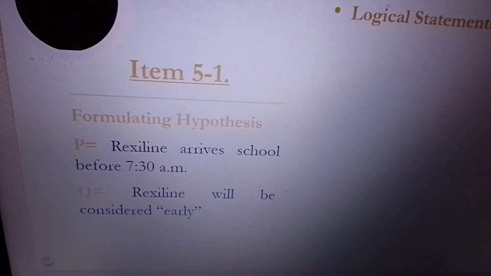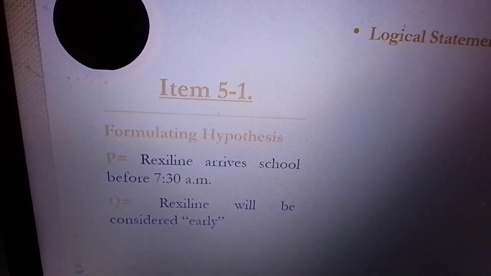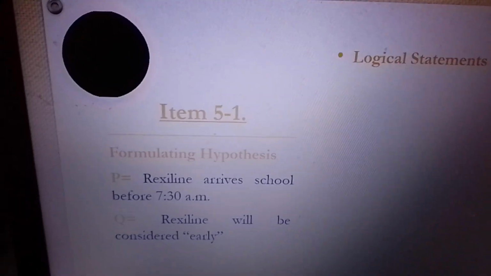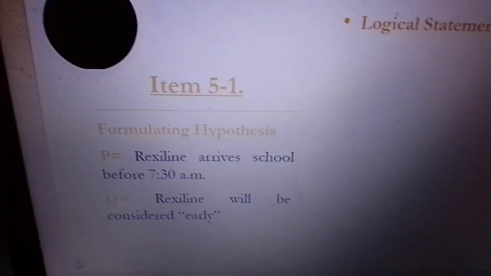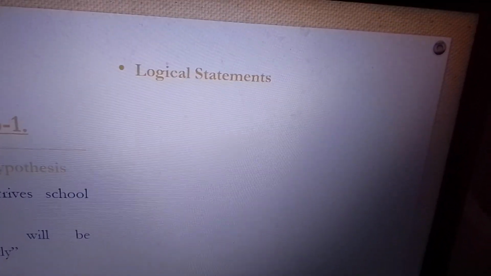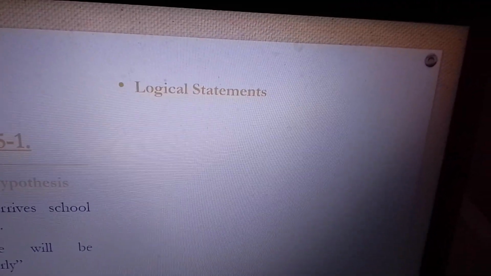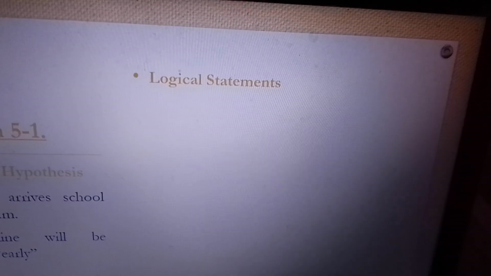In school, if you arrive before 7 o'clock, for example, your class starts at 7 o'clock or 7:30, you're early. But what happens if you arrive at around 8 o'clock? You're late. Right? That's how it goes. And then the logical statements. How do you write the conditional statement? If Rexeline arrives at school before 7:30 a.m., she'll be considered early.